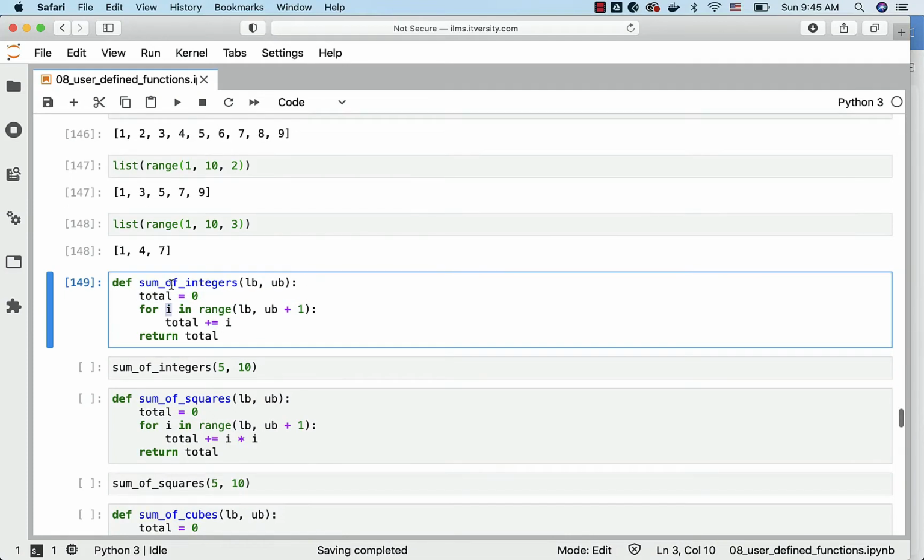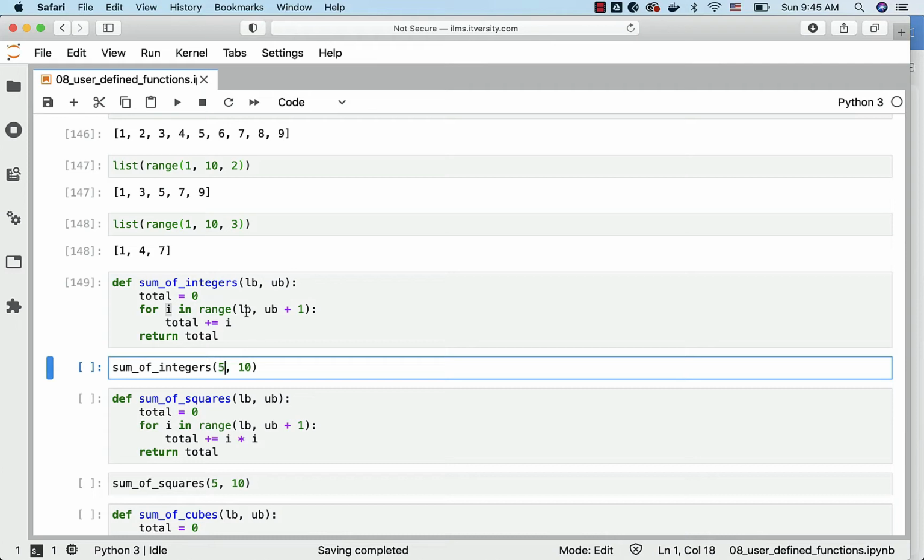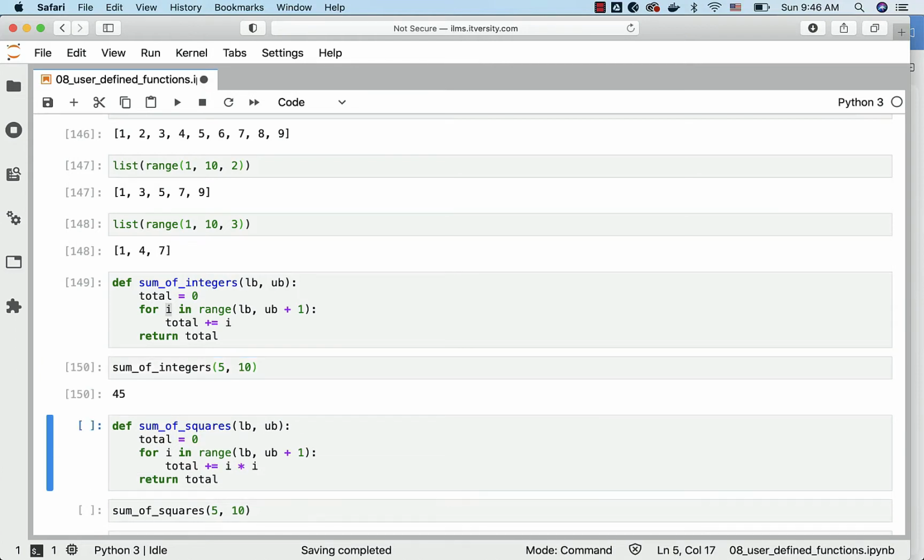So if I pass 5, 10 like this, as part of the first iteration, i will be 5. It is being added to total, so total will be 5. As part of the second iteration, i will be 6, and 6 will be added to 5, which is total, and it will be 11. Total will be 11 now. As part of the third iteration, i will be 7, which will be added to total, which is nothing but 11, which will be 18, and so forth. So once we iterate through all the elements between 5 and 10, it will actually return 45.